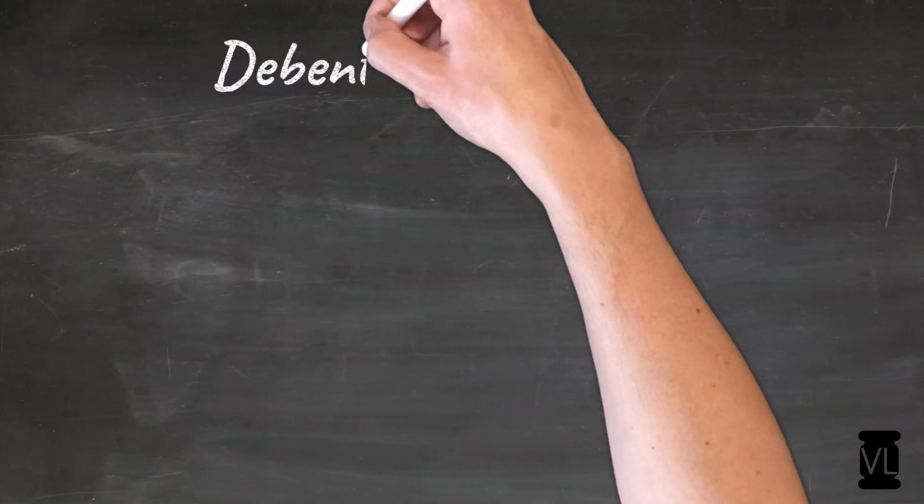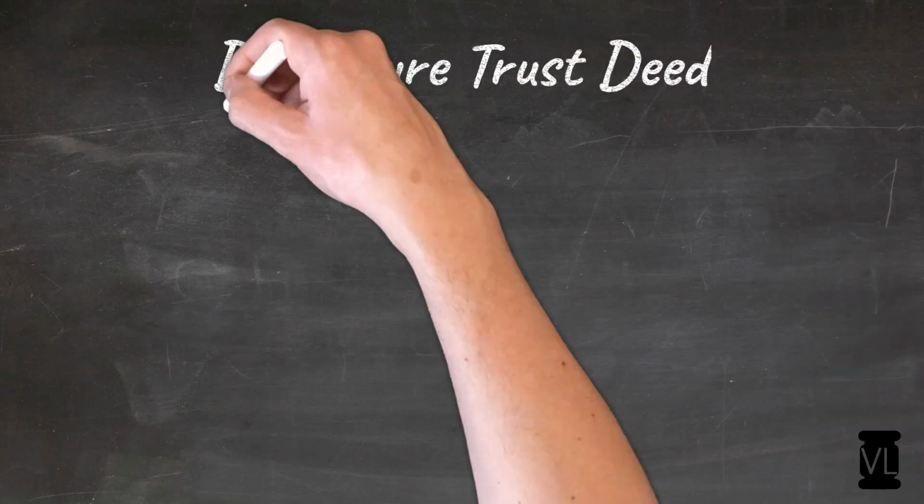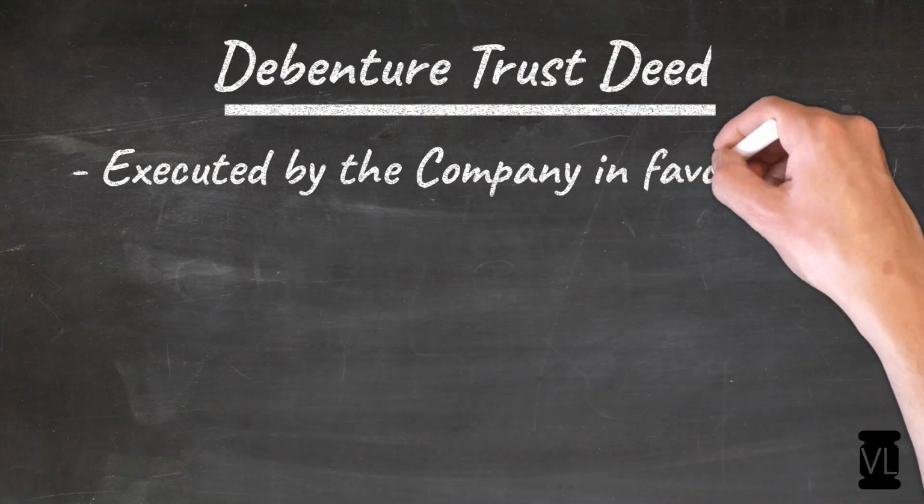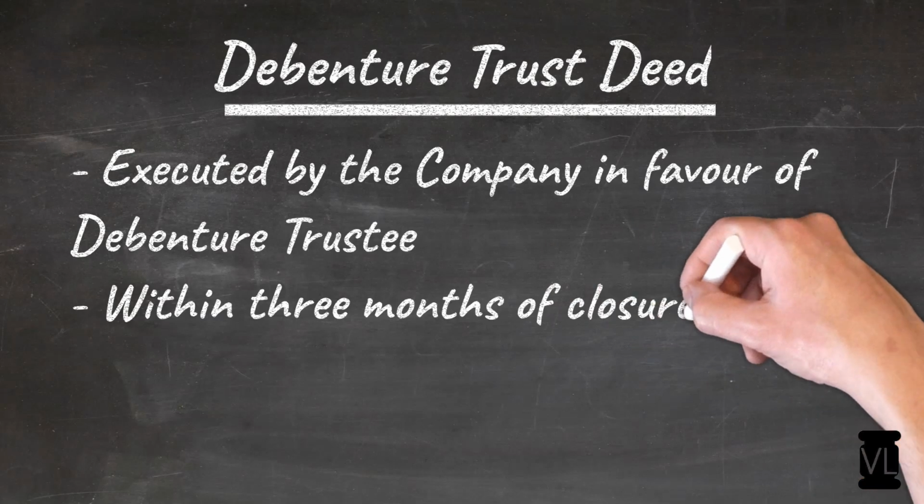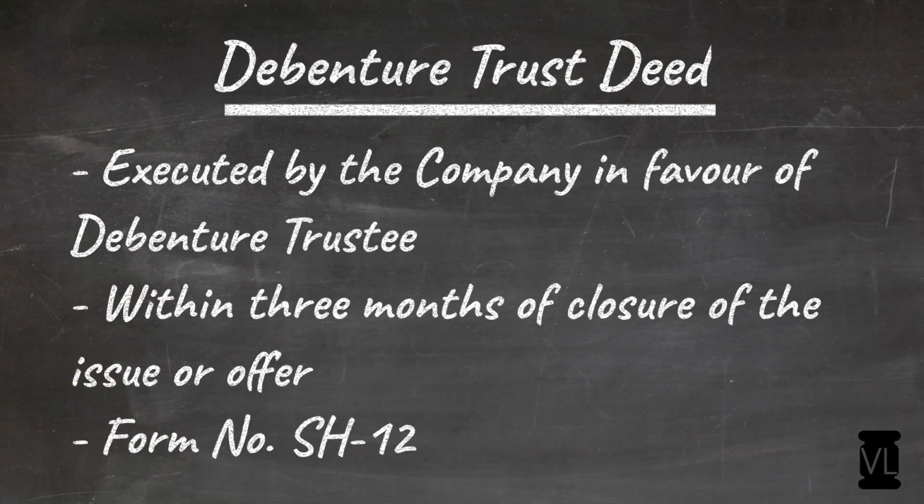Now, in order to reflect the responsibilities of such debenture trustee and the way the debenture trustee has to safeguard the interests of the debenture holders, a debenture trust deed shall be executed by the company in favor of the debenture trustee, and the same has to be executed within 3 months of the closure of the offer. And there is a form, Form SH12, which captures the format in which the debenture trust deed has to be entered into. Rather, the content of the debenture trust deed is provided in this form.